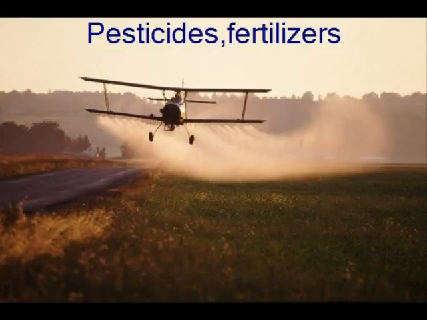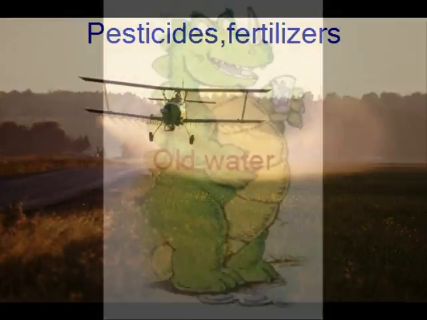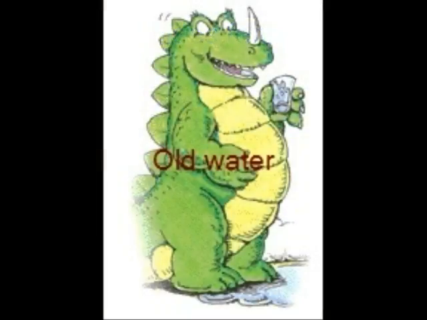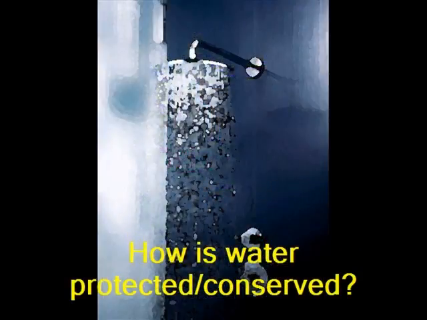Farmers spray their plants with pesticides and fertilizers, and those chemicals, which can both be sprayed directly into the river or flown into, can give fish diseases. When birds eat the fish, they get the disease too. We also eat fish, and it can give us bad diseases too. The water we use now is the same water dinosaurs used to drink. We don't have any more on our planet. If we pollute water, we might lose our water. Don't pollute water.